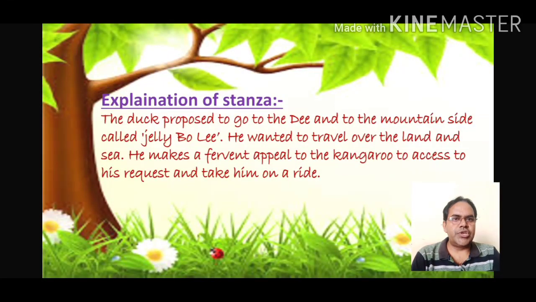Now the explanation of the stanza. The duck proposed to go to the D and to the mountain side called Jelly Boli. He wanted to travel over the land and over the sea. He makes a fervent appeal to the kangaroo to accede to his request and take him on a ride. Means in such a way the duck was requesting the kangaroo to take him on his ride, and after that they could enjoy this place like D and Jelly Bolly.